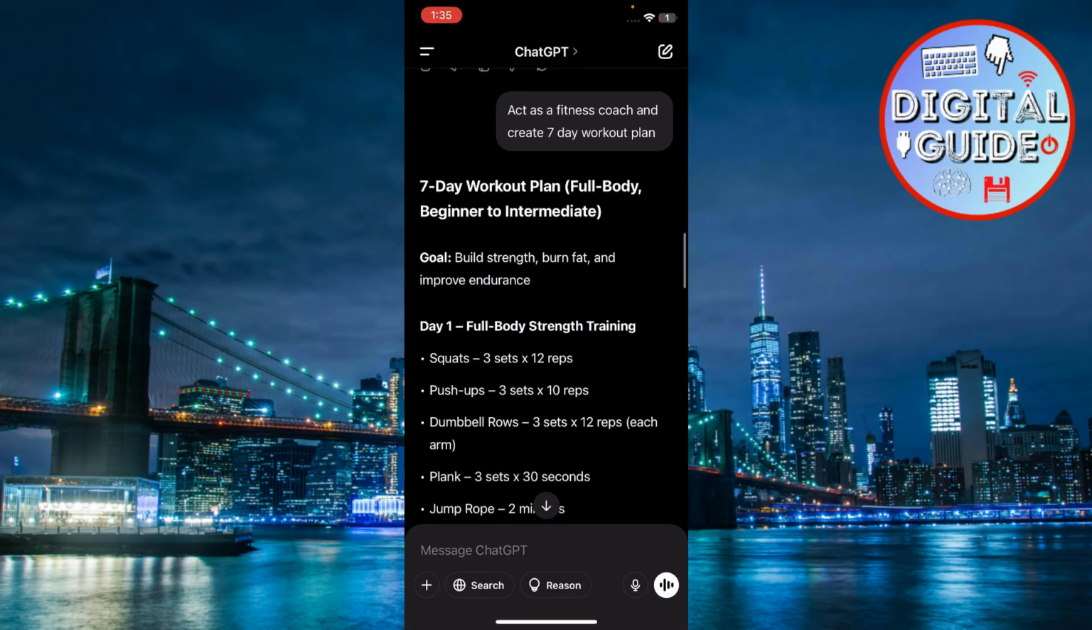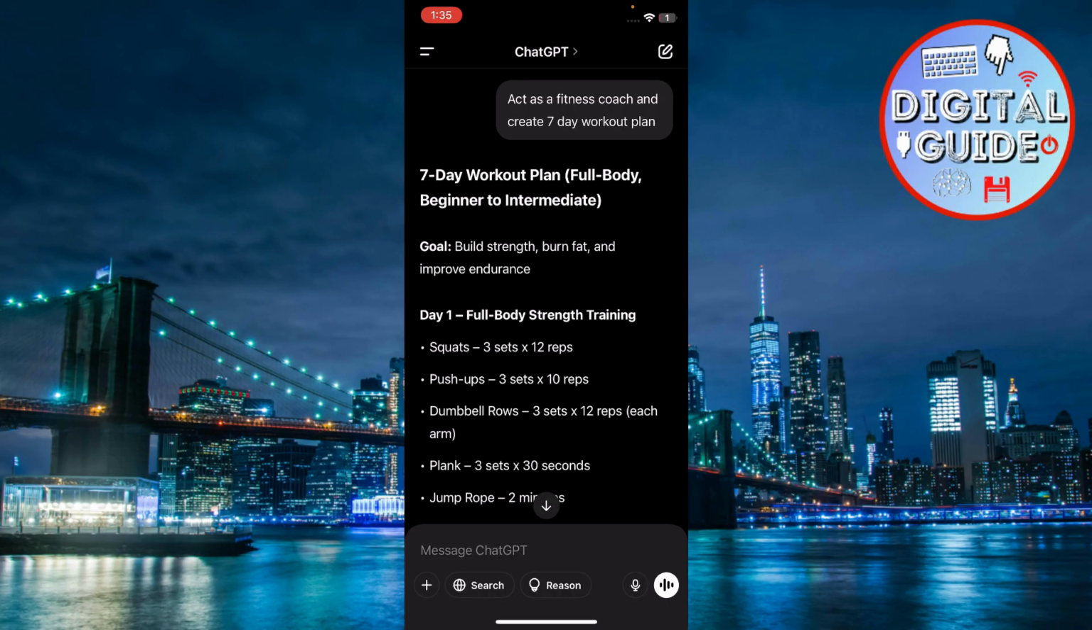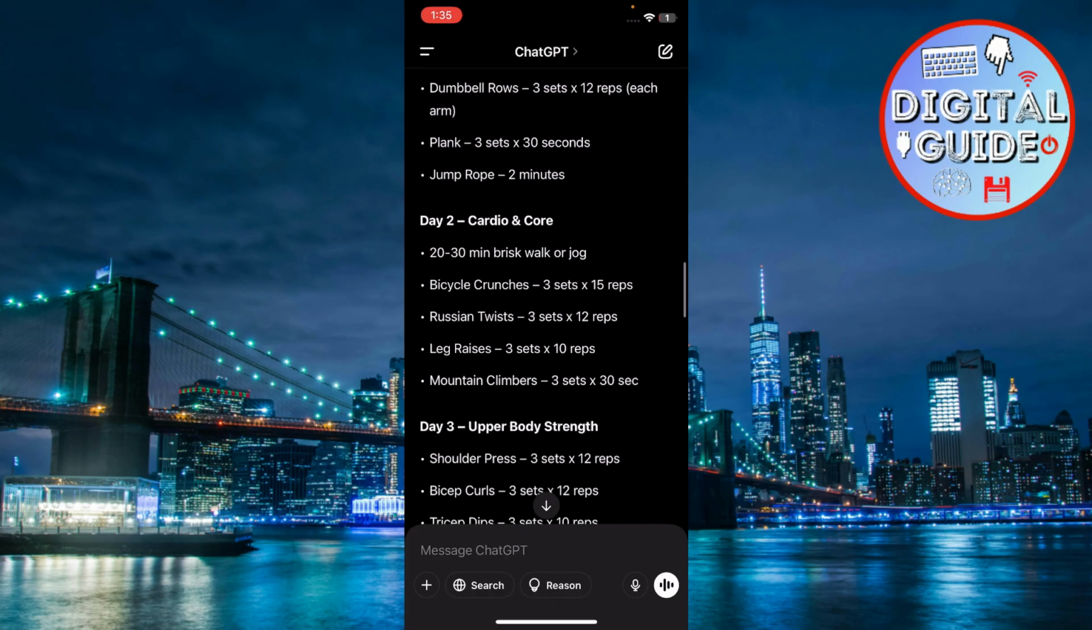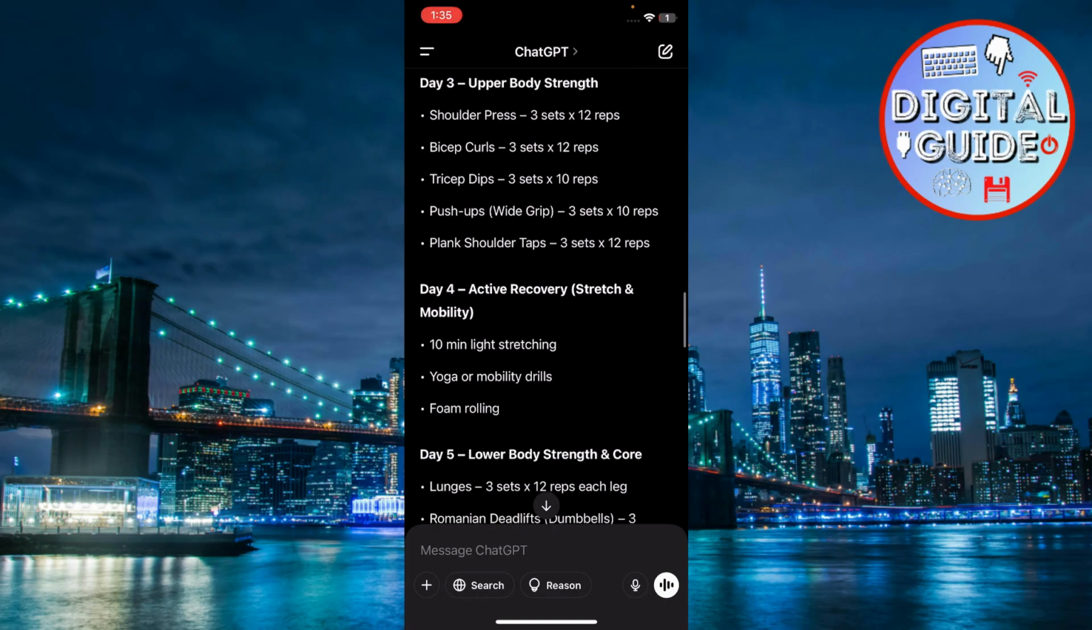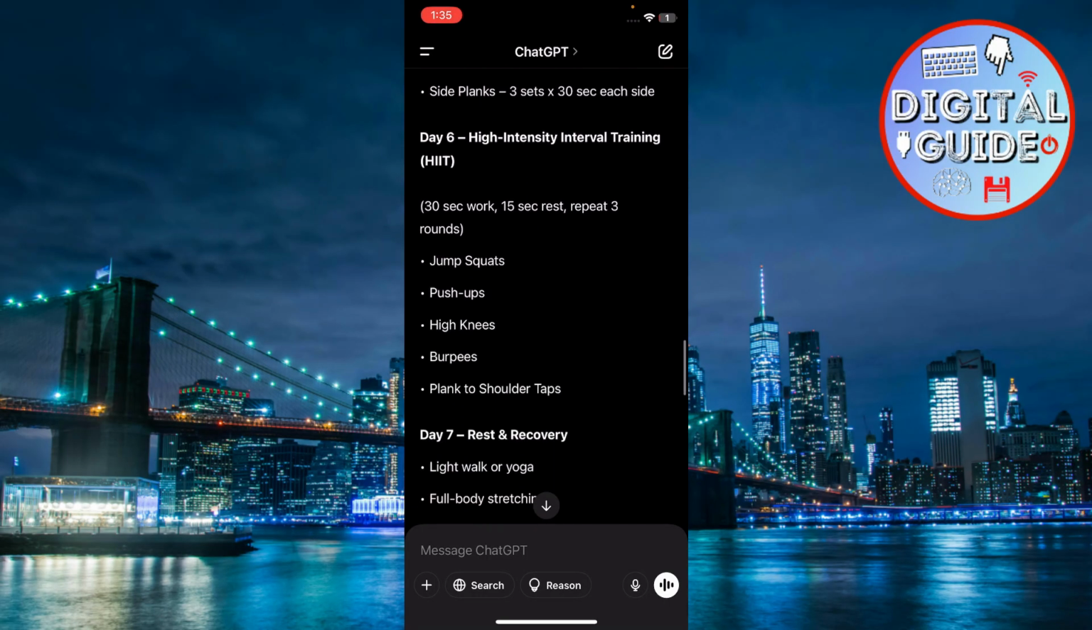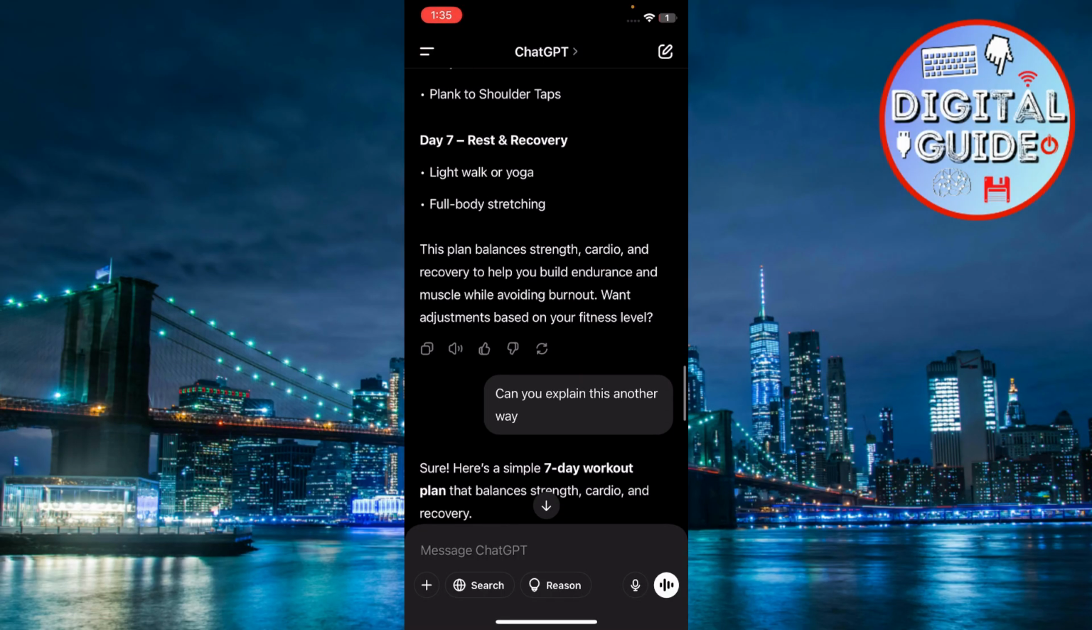You can request it to respond as a teacher, coder, writer, or any expert. Example, act as a fitness coach and create a 7-day workout plan. If the answer isn't what you expected, type "make it simpler," "give me more details," or summarize it in bullet points. Generate emails, social media posts, study notes, or even summarize long articles.